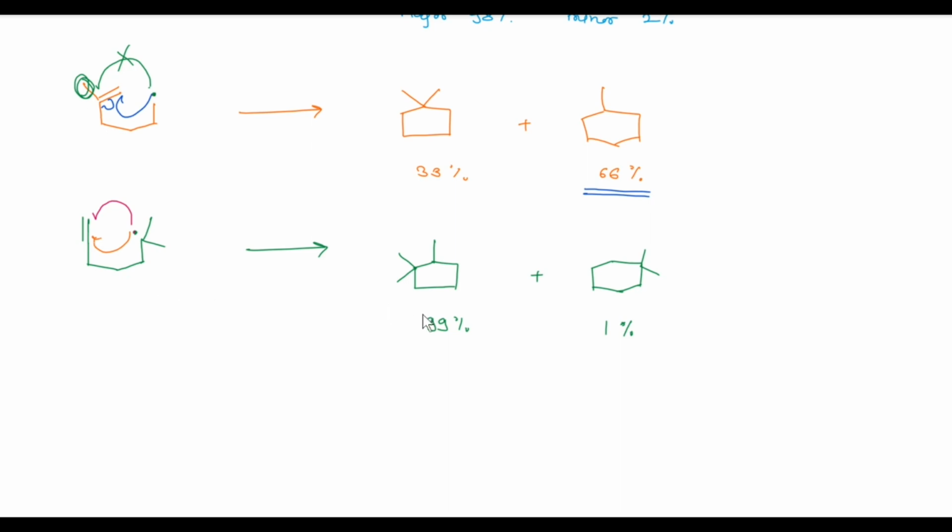Due to this, we get this as a major product and the 6-membered ring as a minor product. In this way, we can conclude that the inductive effect does not affect cyclization, and only the steric effect and resonance effect affect the free radical cyclization reaction.